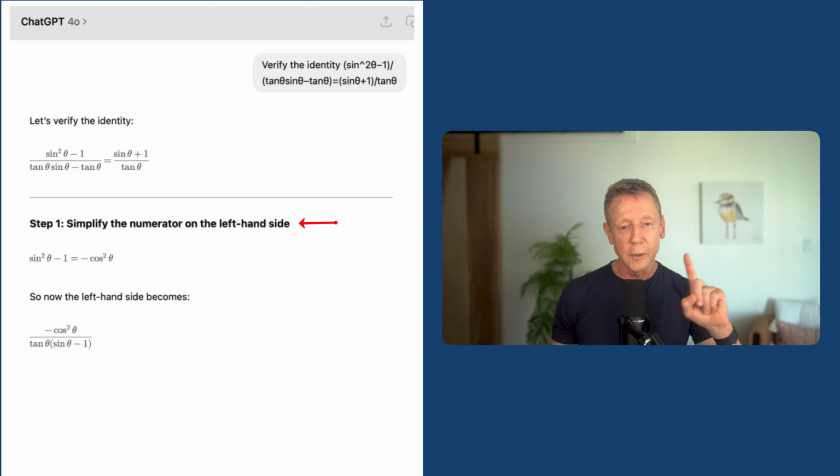So let me make two comments here. One, it started with the side that seems most busy. And in fact, in this case, I actually did the same thing. I did this trig identity in one step, literally one step. But I did start with the busier side. I don't always do that. And I'm thinking maybe I'll put a YouTube video out on this.